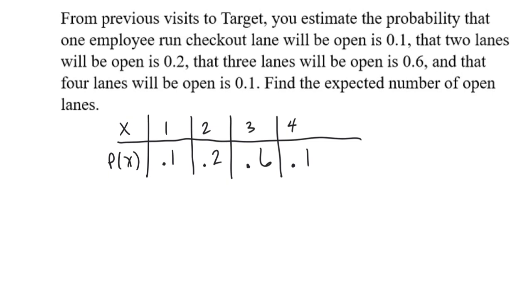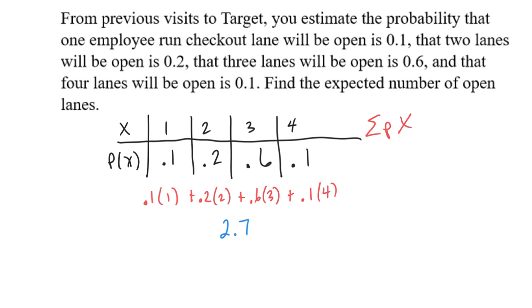So again, using our formula, which is take the outcome and multiply it by the probability, we'll have 0.1 times 1, 0.2 times 2, 0.6 times 3, and 0.1 times 4. And then we do the summation of that. We add those up. That's what that symbol means. If you haven't seen that before, this is sigma. That stands for add those together. And if we do that and calculate it, we get 2.7. Again, it's not possible for 2.7 registers to be open, but this is the average.